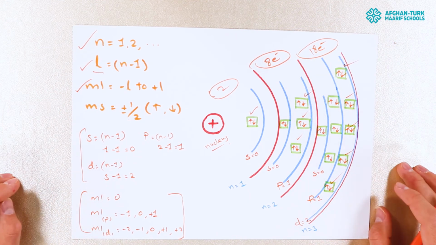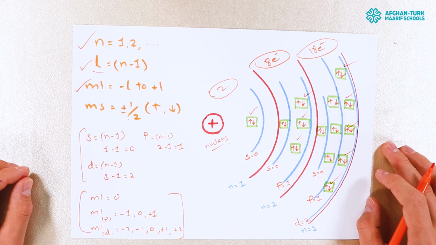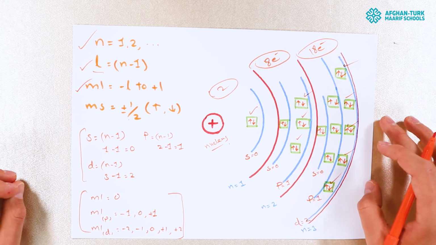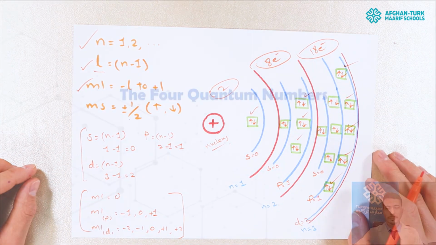So students, this was the explanation of the quantum numbers. I hope you have learned it, or you can pause the video and start it again from the beginning to learn it in a better way.